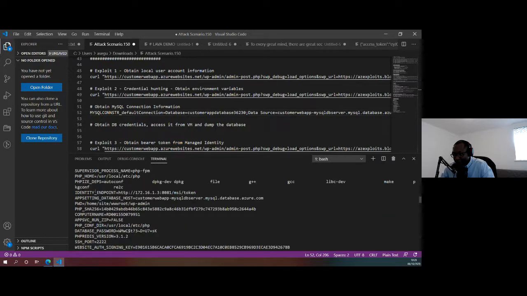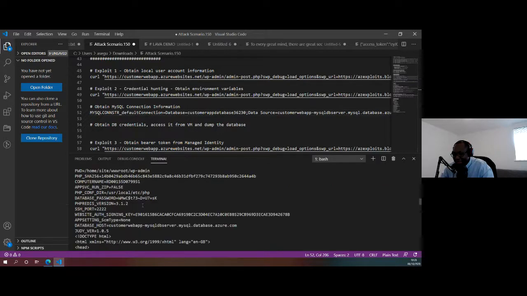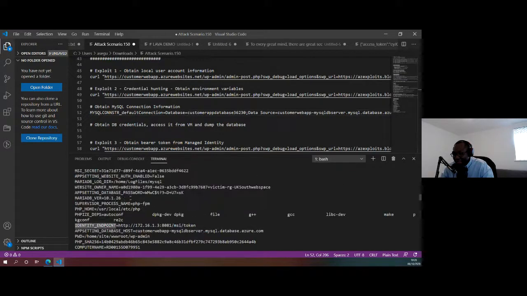And that's also interesting to me, identity endpoint, because identity endpoint means there's a managed identity that's associated with this service. So that means we have opportunity to do a credential theft, and steal the token for that managed identity and see what access it has. Whenever you see an environment variable of identity endpoint, it's only present on services that have a managed identity associated with them. So going through that, some very interesting information already. An attacker, for example, could take that MySQL information, go use MySQL Workbench and connect directly to that and start exfiltrating data. But we're going to take that a bit further.